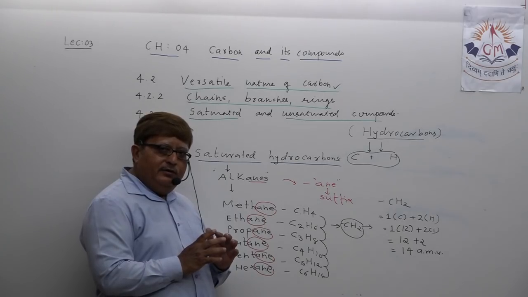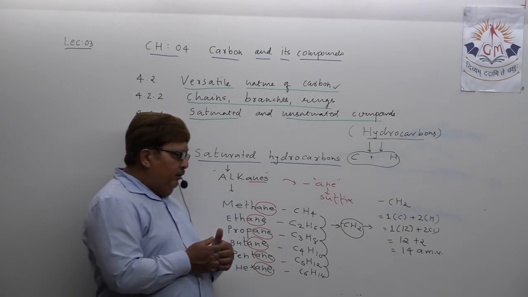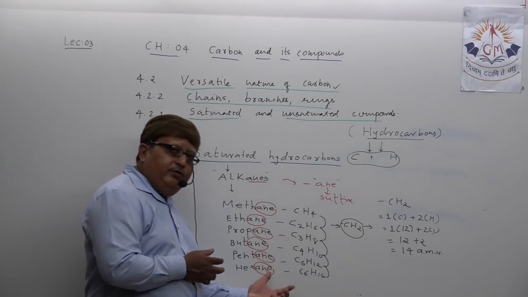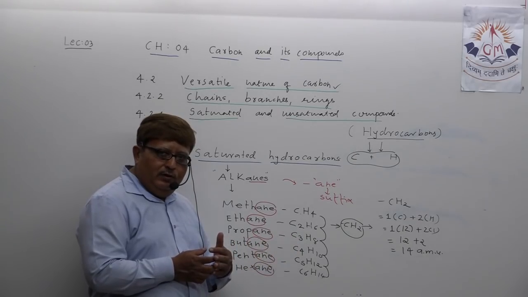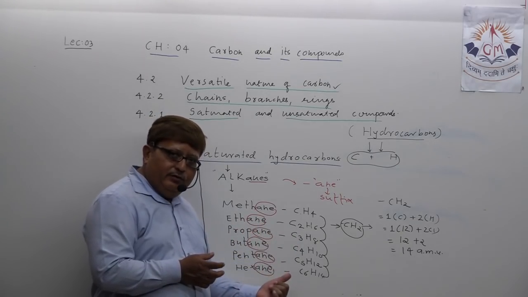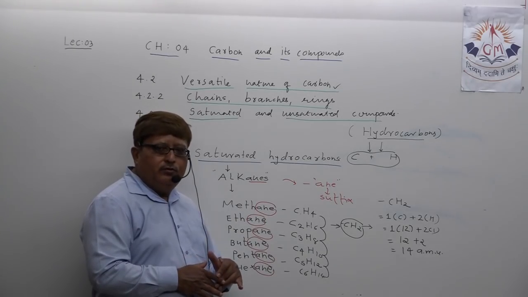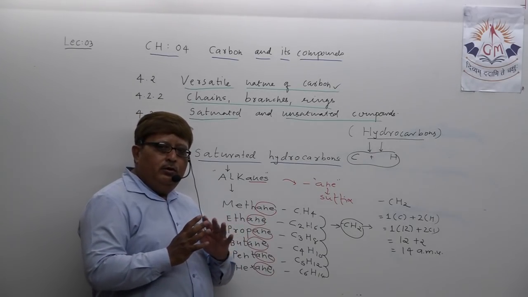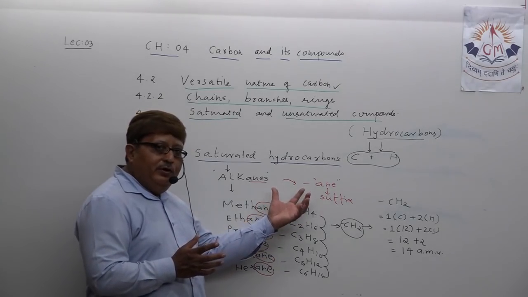Because there underlies some order in the names of alkanes, they form such a series of saturated hydrocarbons, which are called alkanes, and such a series is known as a homologous series. What is it called? Homologous series. Why homologous? Because there appears one order.